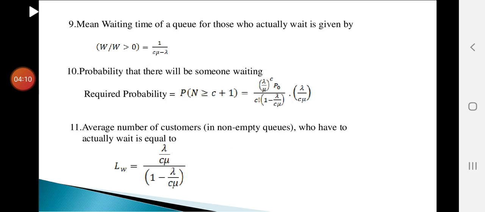Next formula, mean waiting time in the queue for those who actually wait, is given by W such that W greater than 0, which is equal to 1 by (C mu minus lambda). This is the formula we have to use for mean waiting time in the queue.